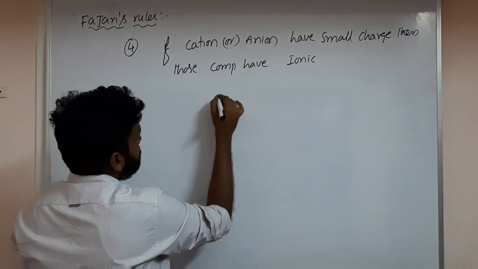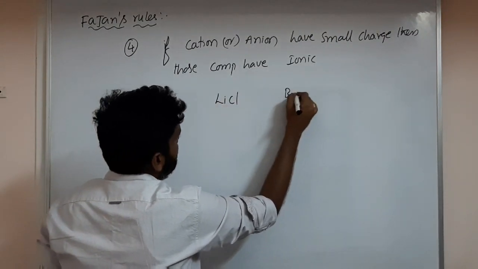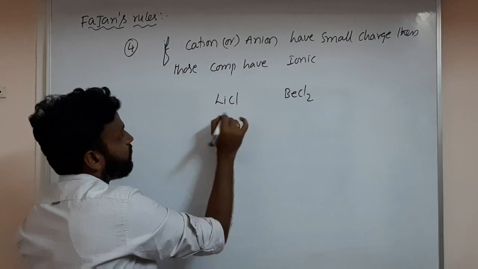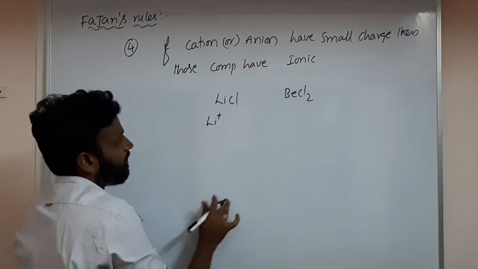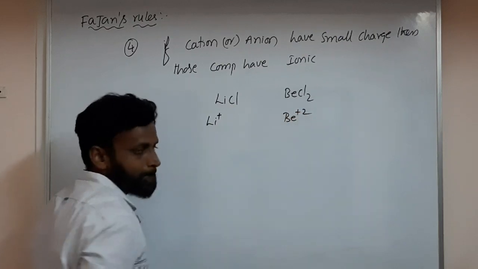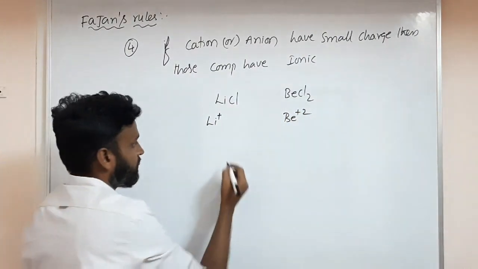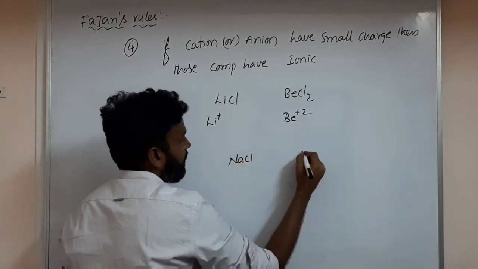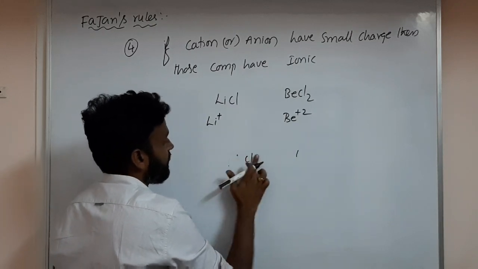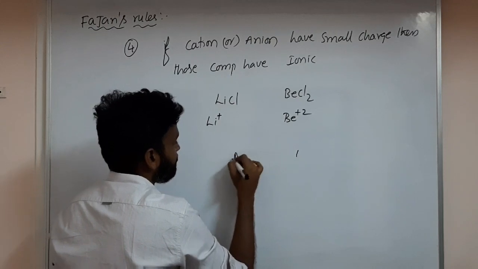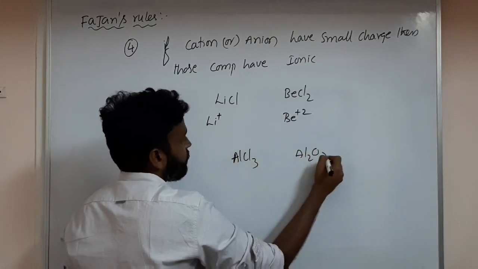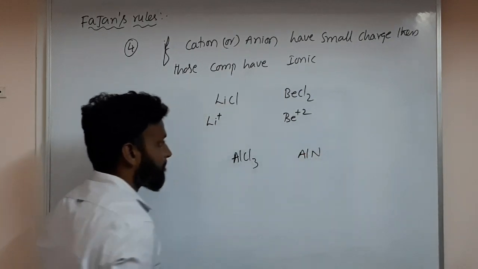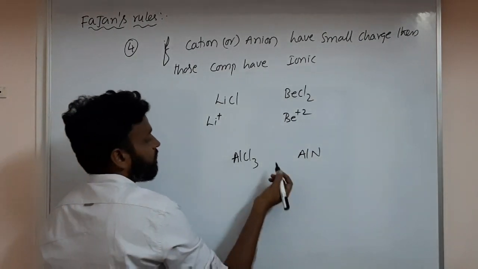As I mentioned, suppose here LiCl and BeCl2, and here like that. Among these, which has more ionic character? We have to see the charge, Li+ and Be2+, or even anions. Suppose the anion is different: NaCl and here AlCl3 and Al2O3, or AlN.